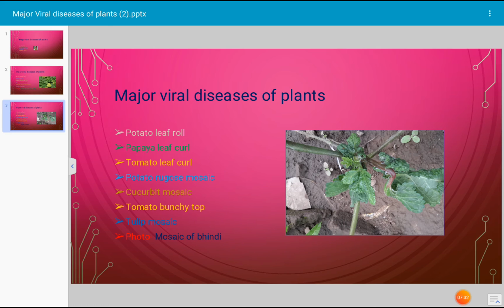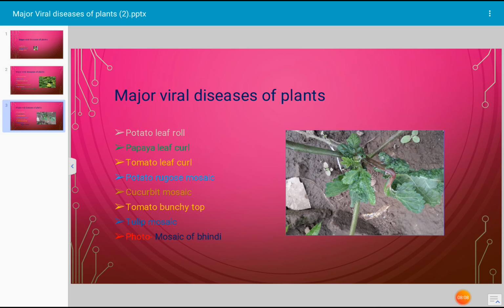Another disease of major importance is tomato bunchy top disease. In this case, the infected plant remains short, produces many branches, and does not produce flowers and fruit. Such a plant remains stunted and sterile or produces very few fruits. It is a viral disease of major importance because it is responsible for causing heavy losses.